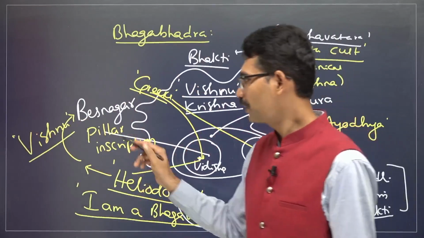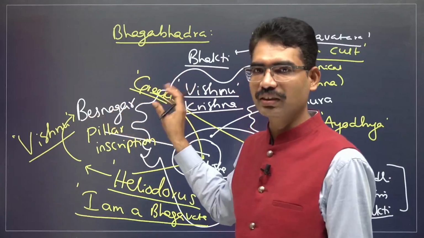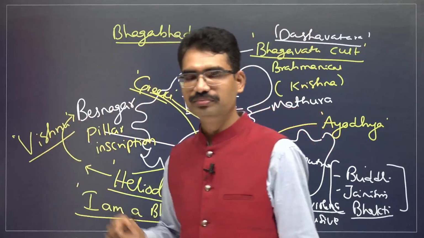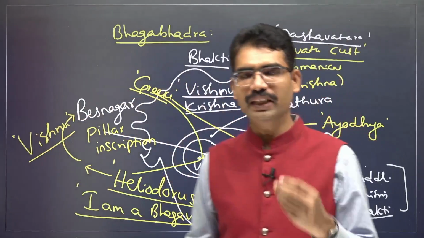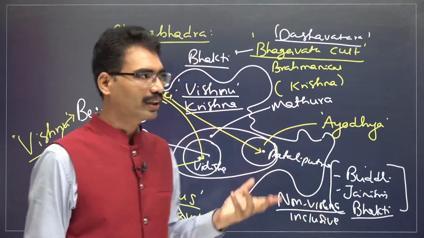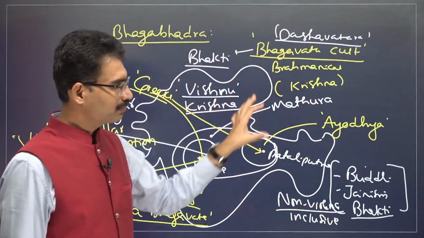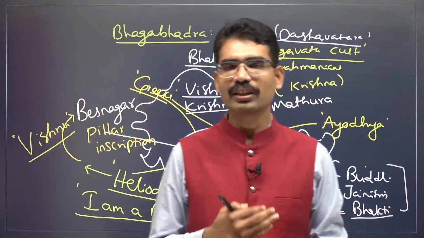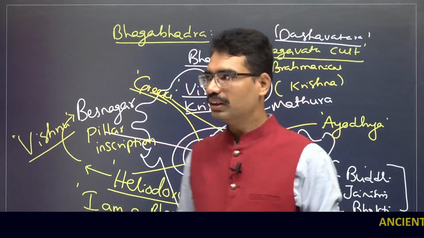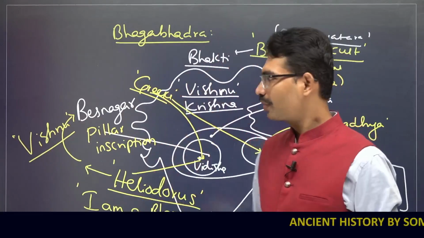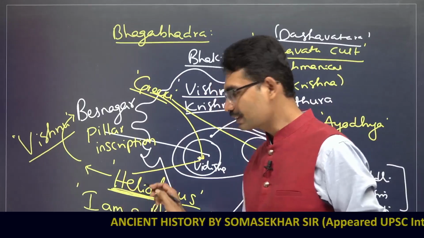In one year, there was a prelims question, match the following type. Besnagar, Shiva cult or Shiva shrine? No, it is not Shiva, it is Vishnu. If you know the entire story behind it, then let any kind of question come, any kind of permutation combination, you need not worry, because you know the story, the context, the contemporary people and the emergence of various ideas. Even if you cannot remember every fact, don't mug up at all. I always try to see the context. Greeks, Heliodorus. Even Helio, the meaning of Helio is sun.